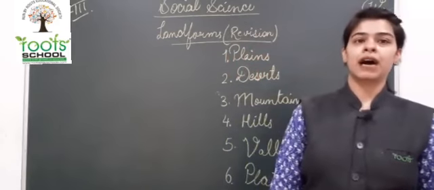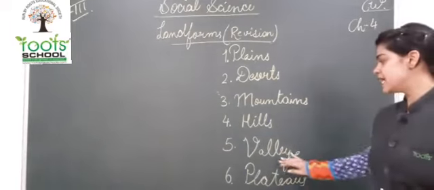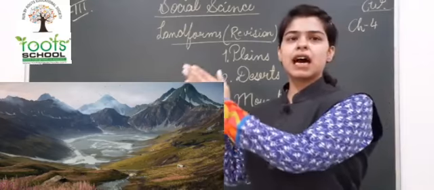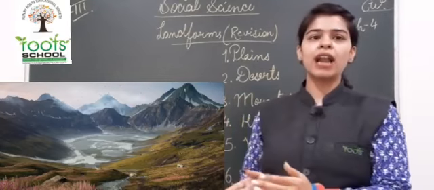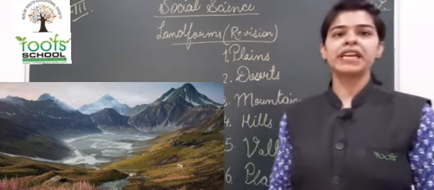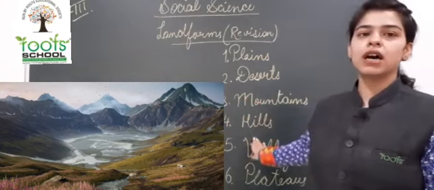Okay? Now, next we see valleys. What is a valley, children? A valley is a small and a low-lying surface on land which comes from between either the mountains or the hills.